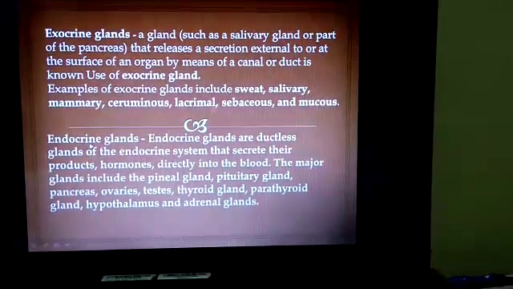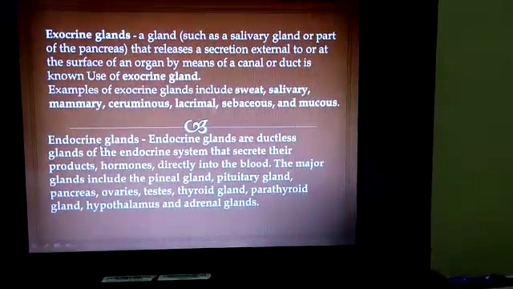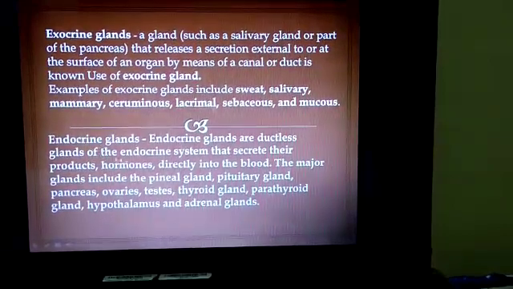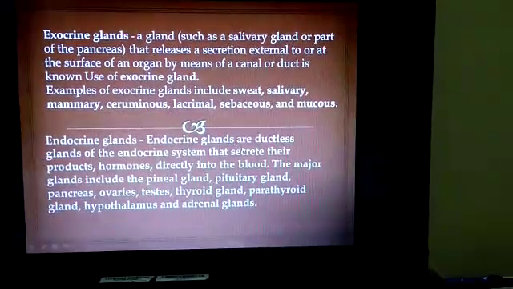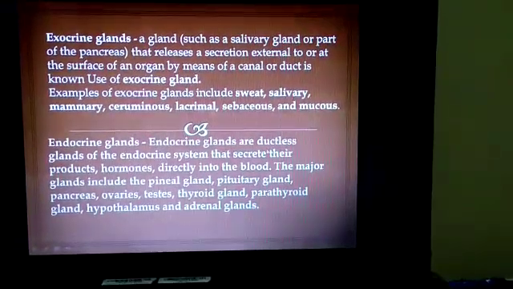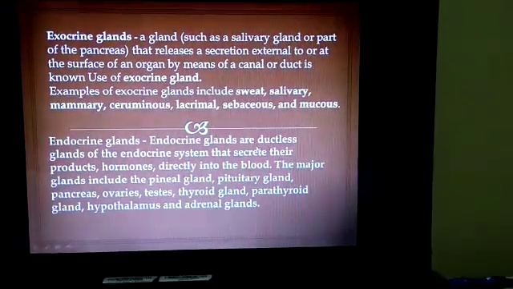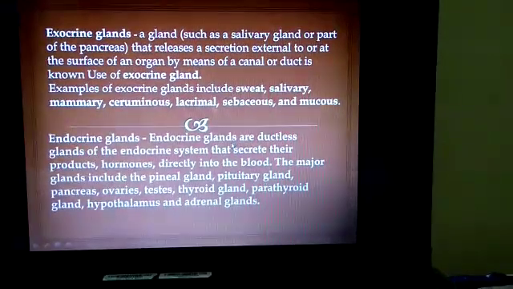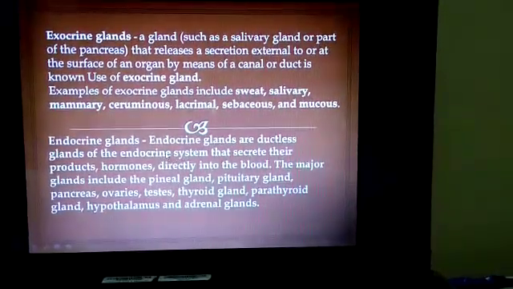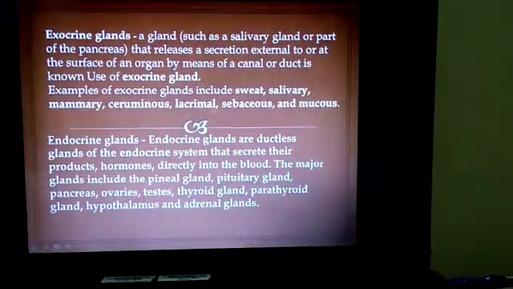And these endocrine glands are also called ductless glands because they don't have a duct. As in the definition itself, you can see the word ductless has been used here. It means they don't have a canal or duct in order to pass their secretion.